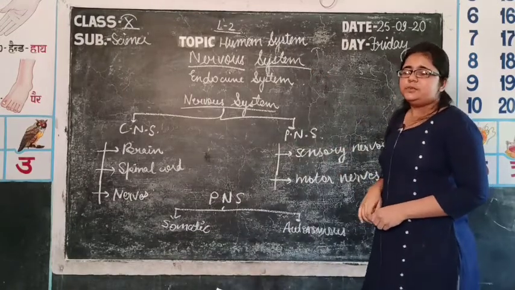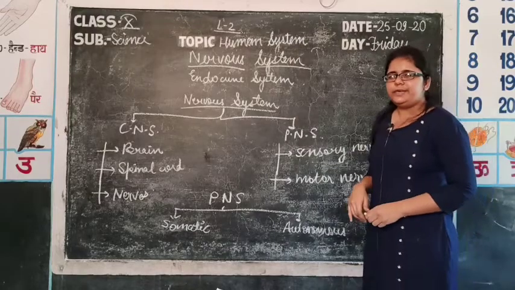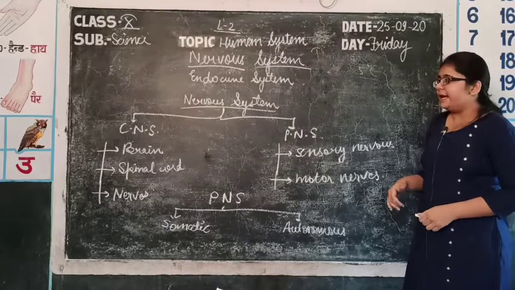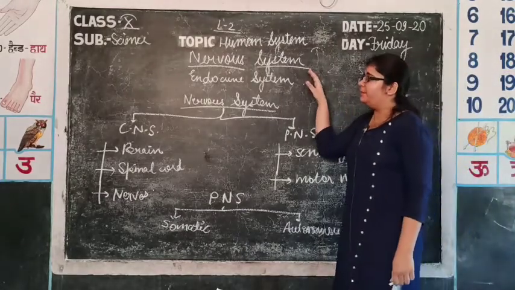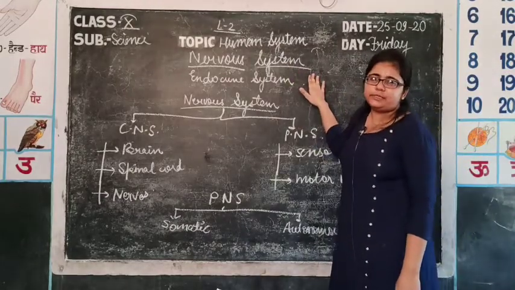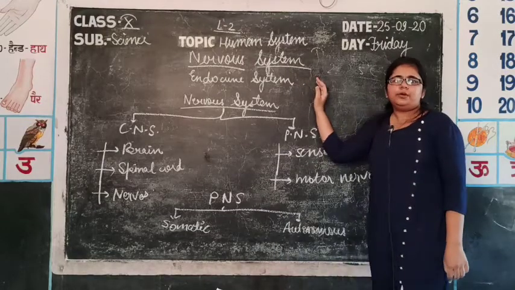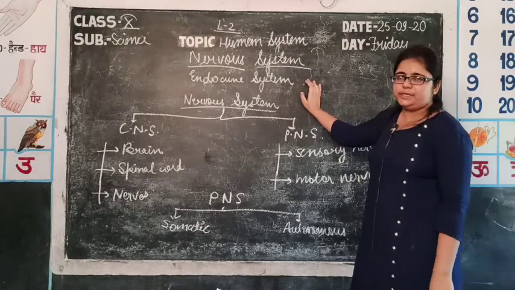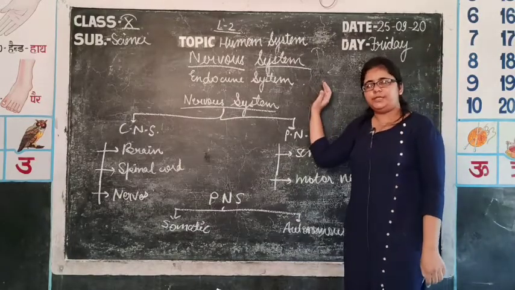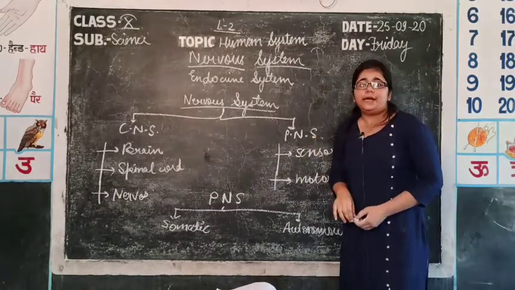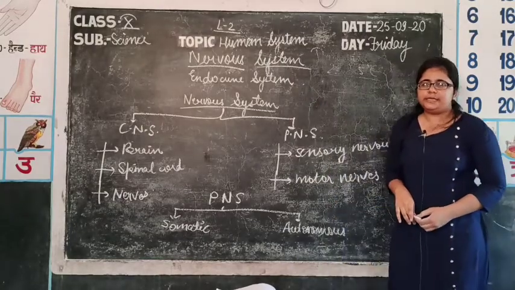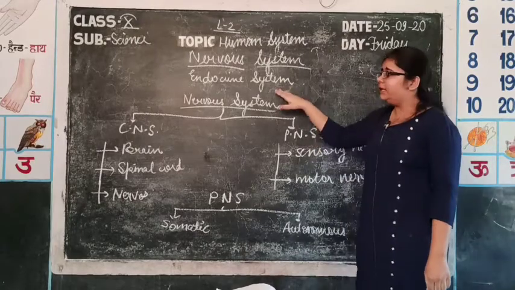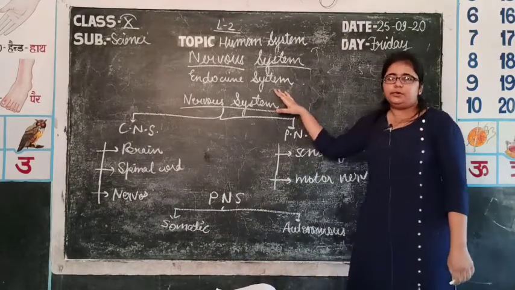Then they transmit the message to the brain, which reacts to it, and then motor nerves carry the signals from the brain. But there is one problem in the nervous system: it cannot control all the cells of the body. So, for this specialization, another coordination system is present, the endocrine system, which secretes hormones for all the cells of the body. They can control all cells by the hormones.